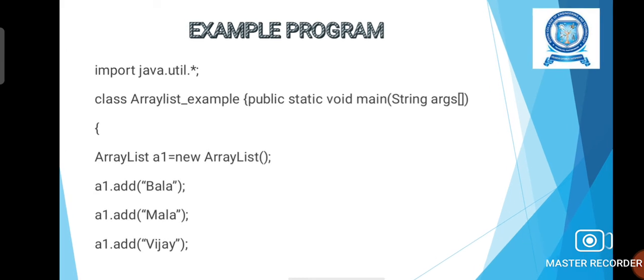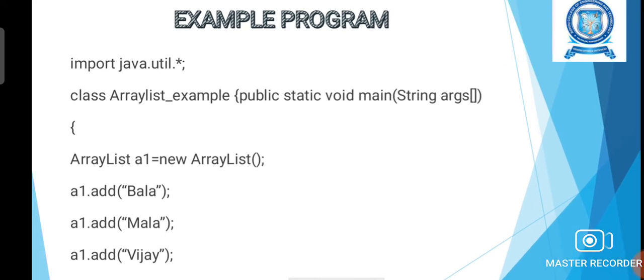Now we are going to have the program. We have created some elements and we will add the elements to our array list. So first of all, we are defining the class. The class name is ArrayListExample. And inside the program we are creating the ArrayList object A1. So A1 is the reference name for our array.